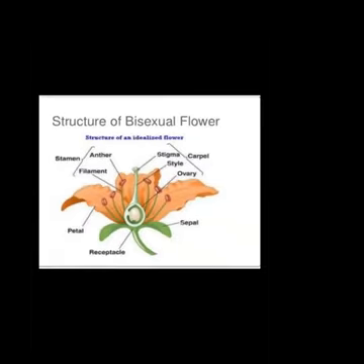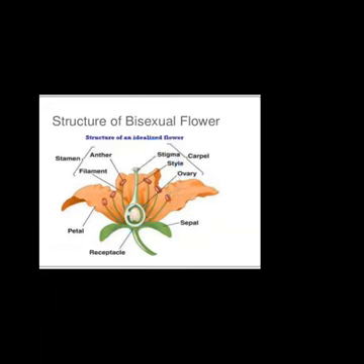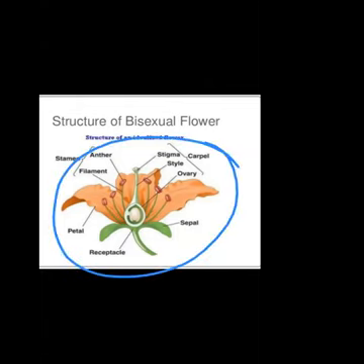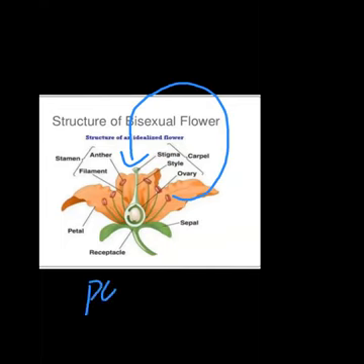So now what happens, children, to the female gamete here, and later on they get transferred till this part, female reproductive part. And here the fertilization between male gamete and female gamete takes place. So both the gametes are present in the same flower itself, right? But they require some agent to transfer this male gamete to this female gamete, and that we will discuss in the coming topic, what is pollination.